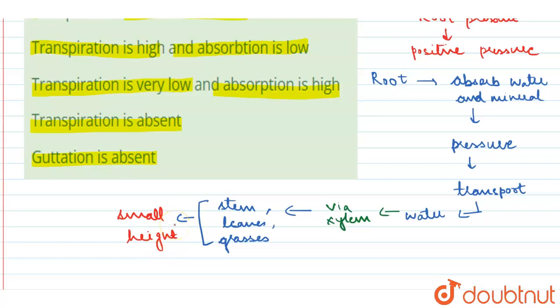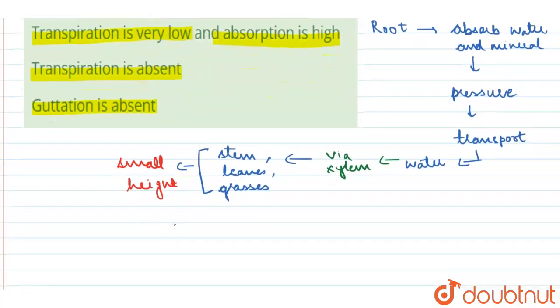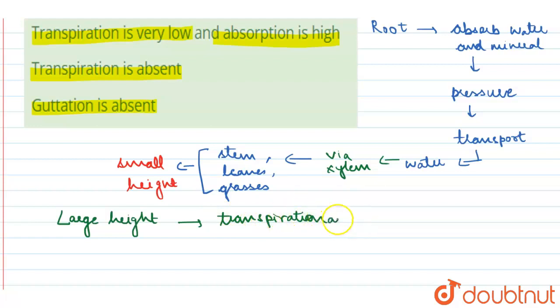Why can the root pressure act only till small height? Because for large height transportation, the transpirational pull is required. And if transpirational pull exists, then the root pressure will not exist. Why? Because the transpiration pull actually breaks the root pressure.